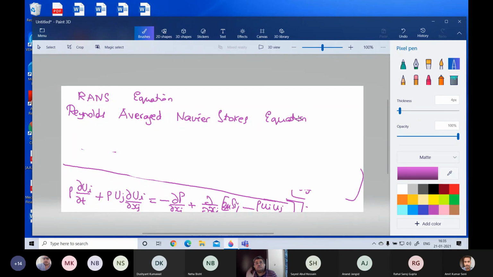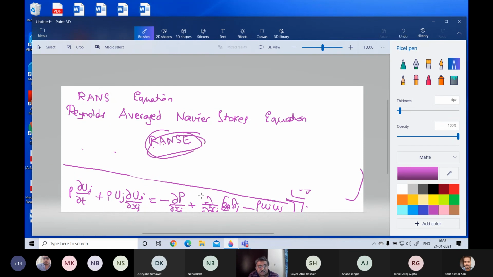If you are attending an interview, let me say in CFD, and they want to go into the basics, the thing they will ask is this: what is RANS equation? What is RANS? RANS is Reynolds-averaged Navier-Stokes, and it is an equation usually written in this form. Reynolds-averaged Navier-Stokes equation. So this RANS is this equation.